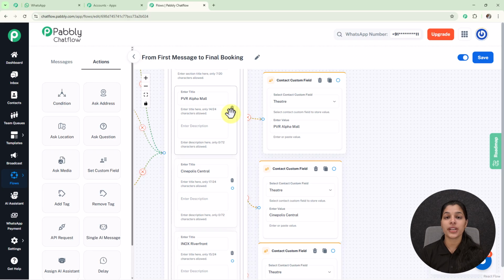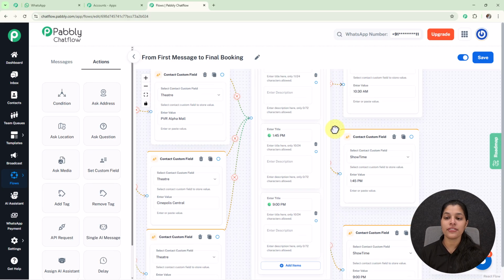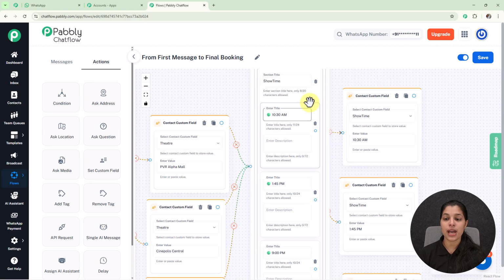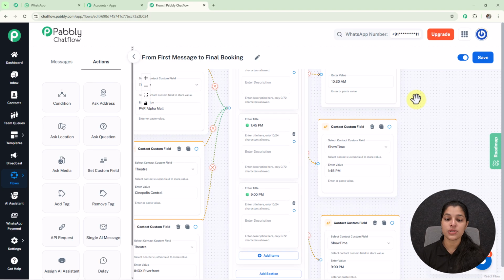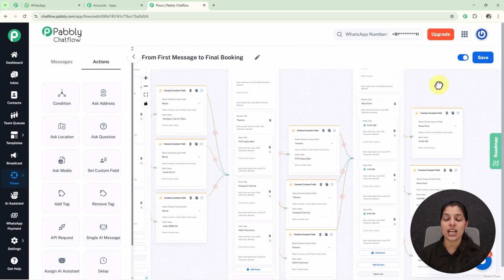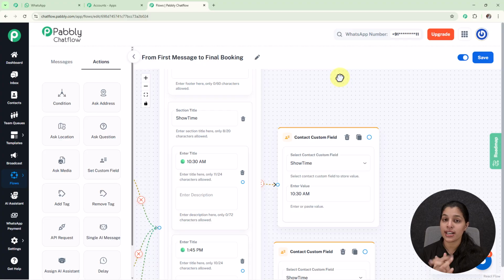Now again I am going to create a list for selecting the show time. So here you can see I have created the list for the show time, and I have provided a contact custom field to all these list items, or all the show times. Now if my users select the show timing, I'm going to ask them a question regarding the number of tickets.